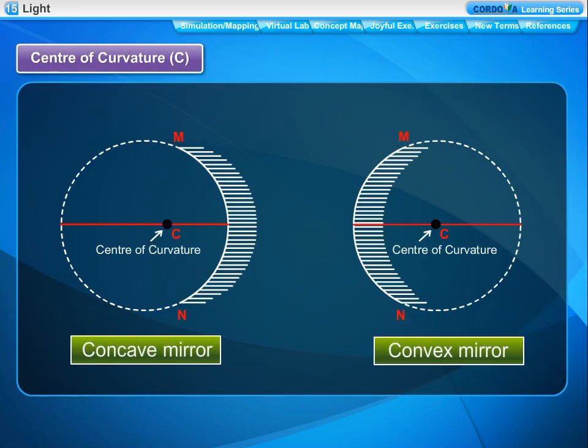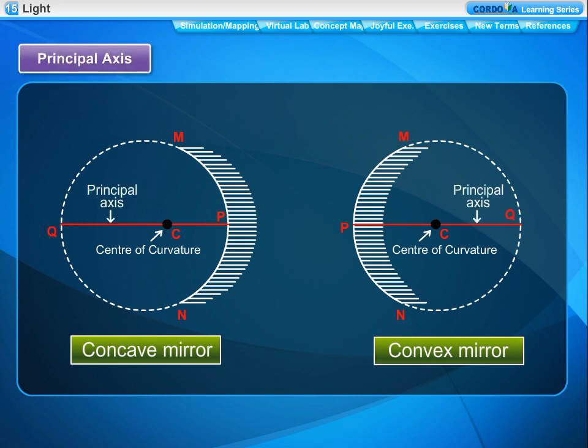Center of curvature, C. The center of the sphere of which the spherical mirror is a part is called the center of curvature of the spherical mirror. C is the center of curvature. Pole, P. The center of the reflecting surface of a spherical mirror is called its pole. P is the pole.